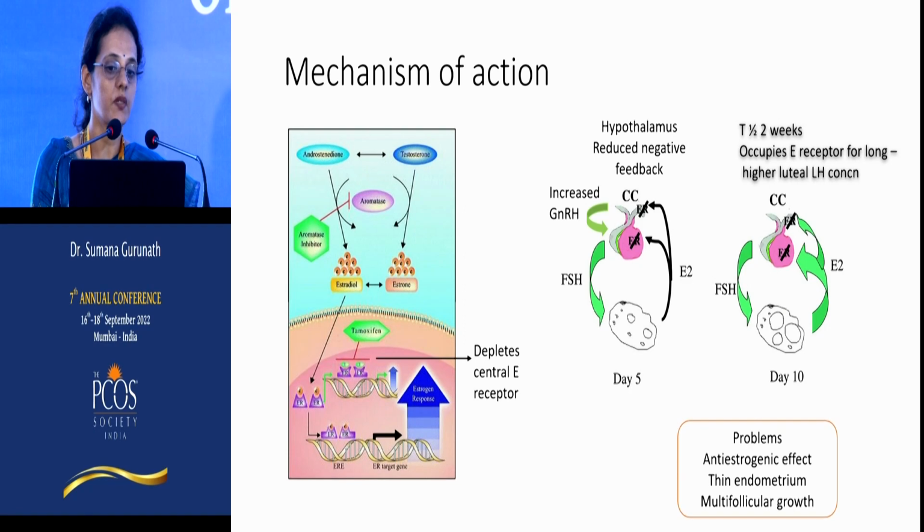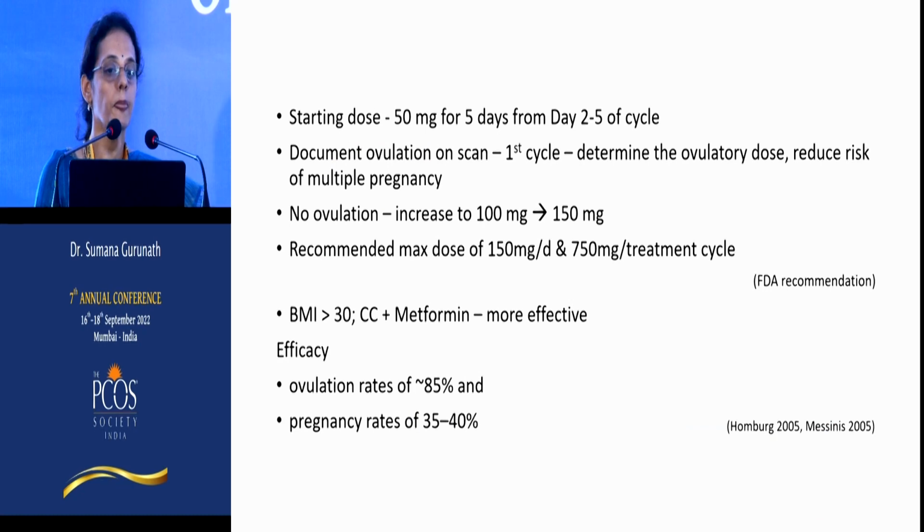But some of the problems that we do see are the anti-estrogenic effect on the endometrium and cervical mucus and result in thin endometrium, and the propensity for multifollicular growth. So we always start with a starting dose of 50 milligram for 5 days. It can be started anywhere from day 2 to day 5 of cycle.